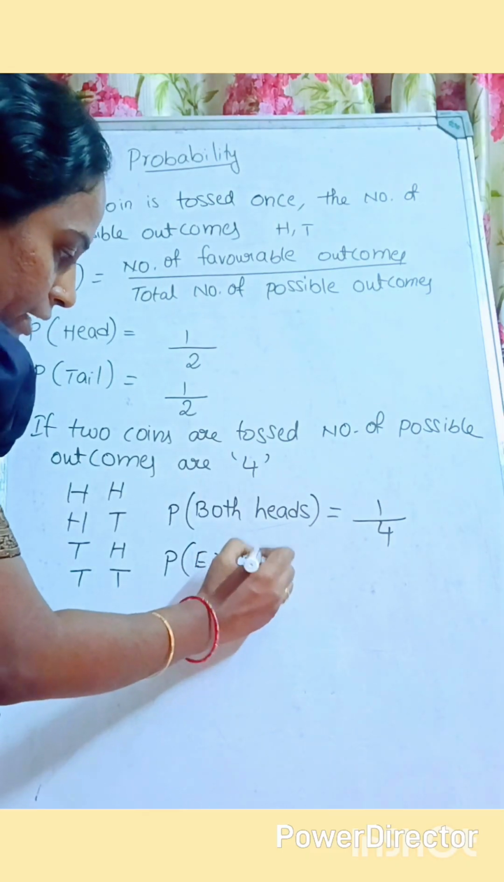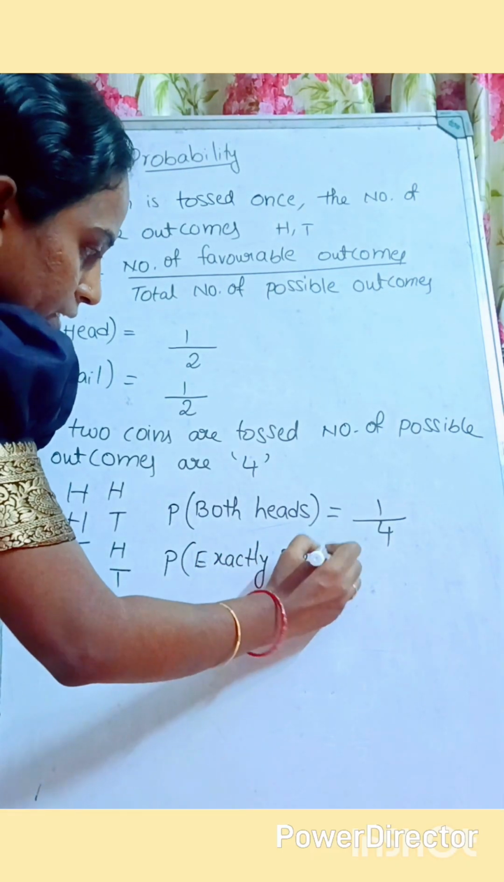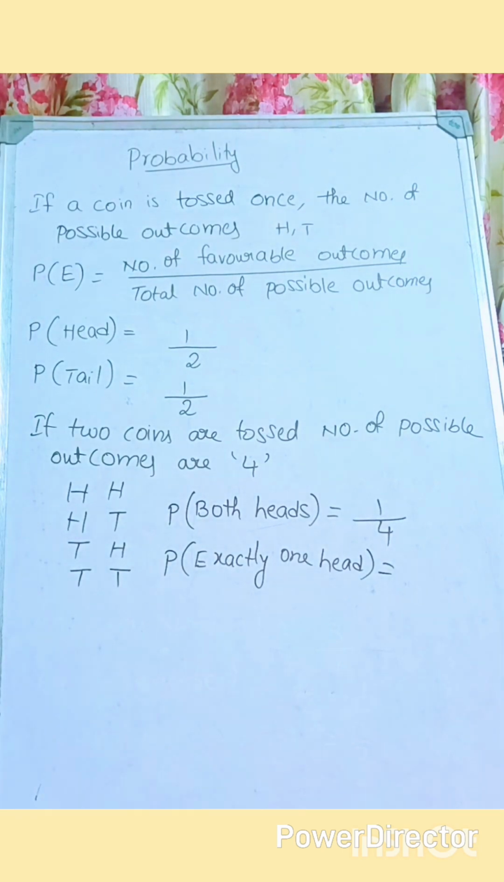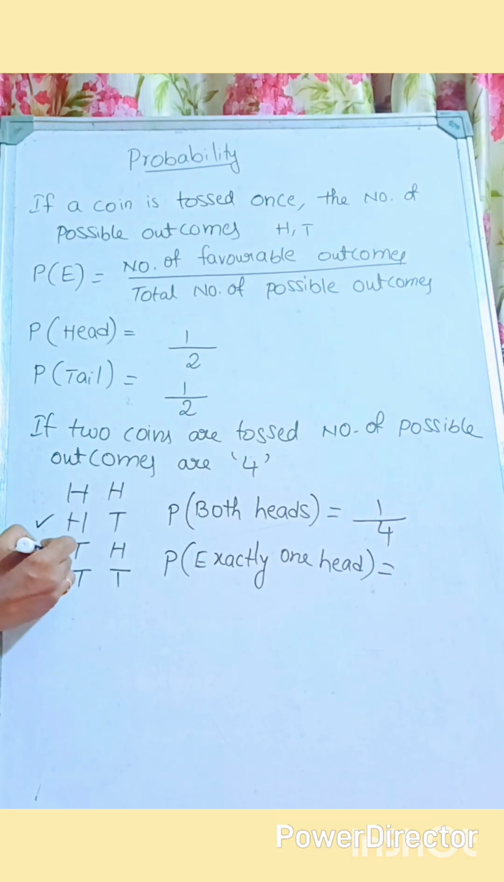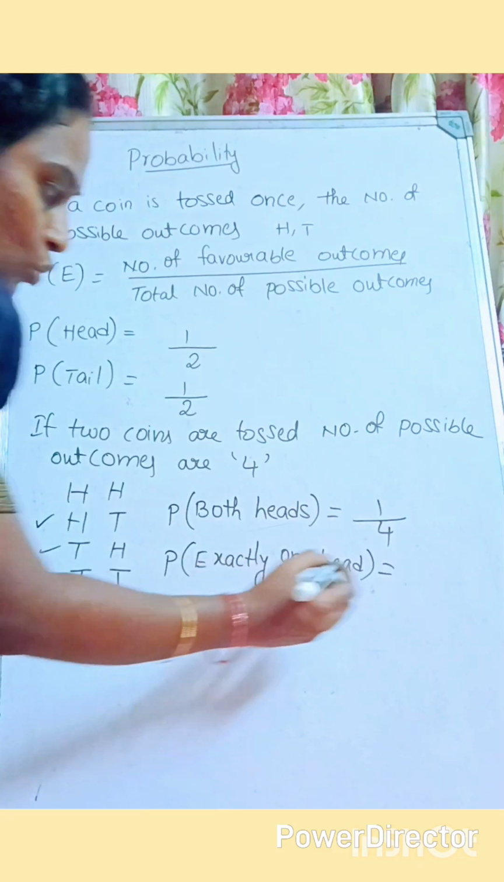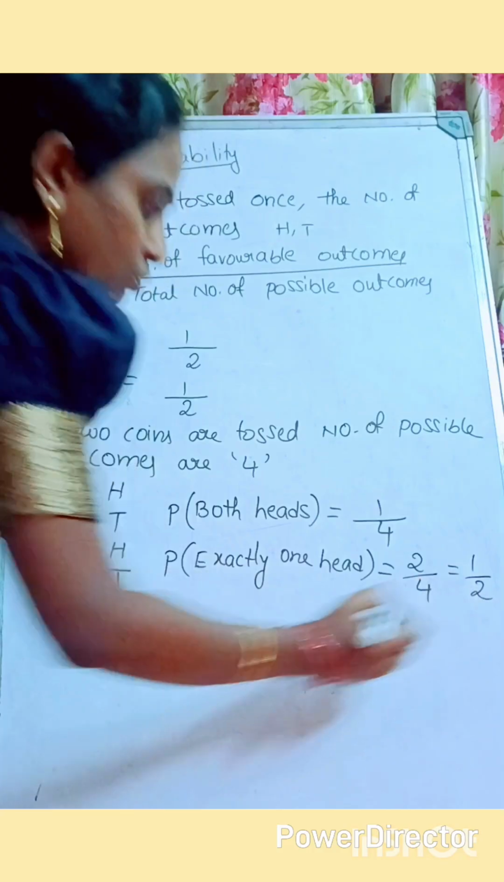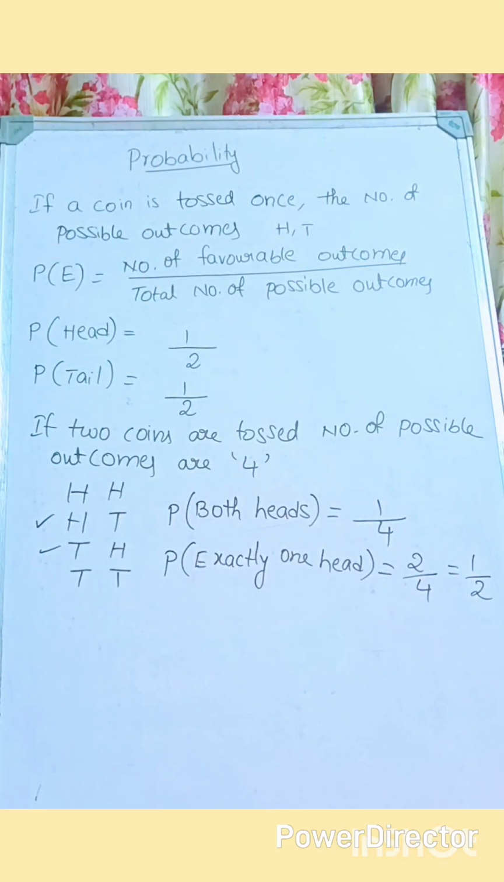Next, probability of exactly one head. Probability of exactly one head means how many possibilities are there? Only exactly one head itself. So here is one possibility and here is one possibility. Exactly one head only we are having here, right? Yes. So two possibilities are there out of 4. So the simplest form is what? 1 by 2. They can ask many questions based on this one.